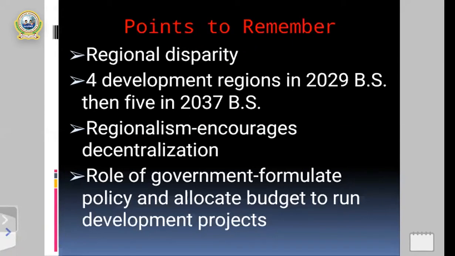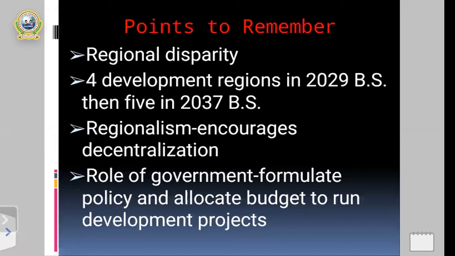In this screen, you can see there are some useful points that we have to remember to clarify what regionalism is, plus some importance of regionalism in the context of Nepal. The first point is regional disparity. Disparity indicates difference.